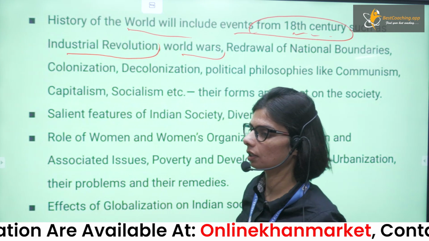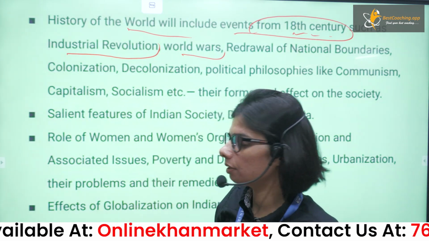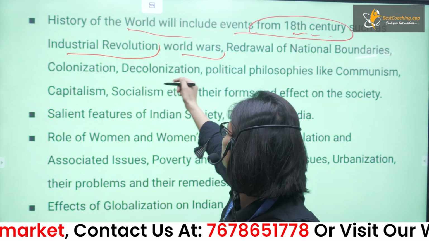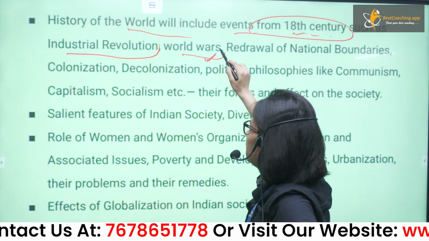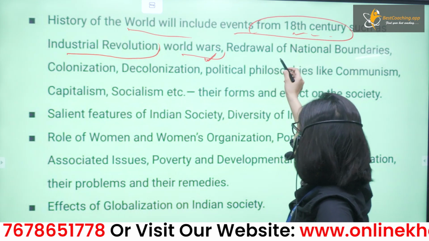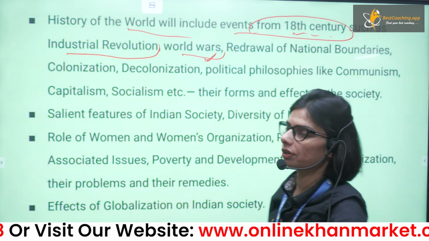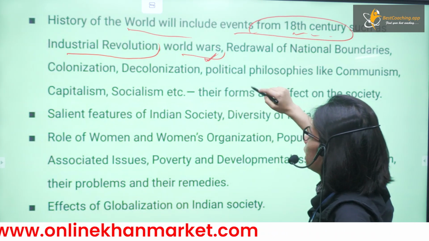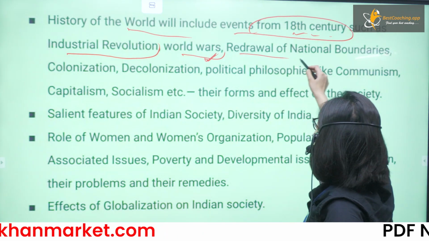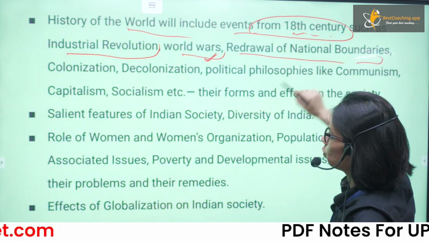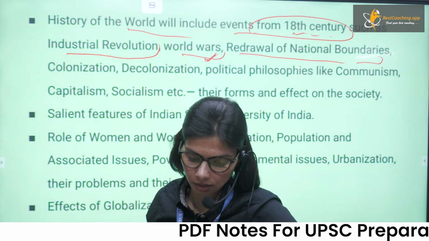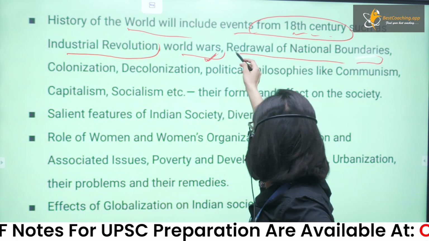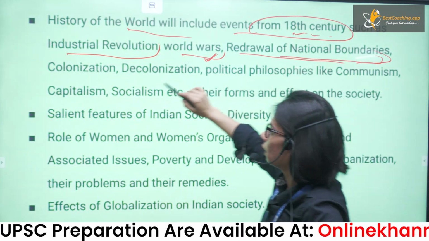You know that the industrial revolution started in Britain from 1813 onwards, and after that you know that World War 1 in 1914, and after that two world wars happened. So World War First 1914, and then 1939 World War Second, and the redrawing of national boundaries. So you know that after the World War, there were a lot of changes in Europe. That's why you have to study the boundaries as well.